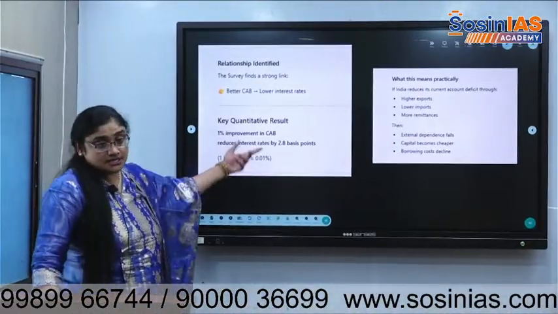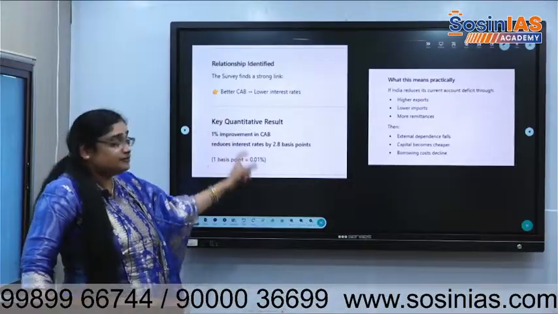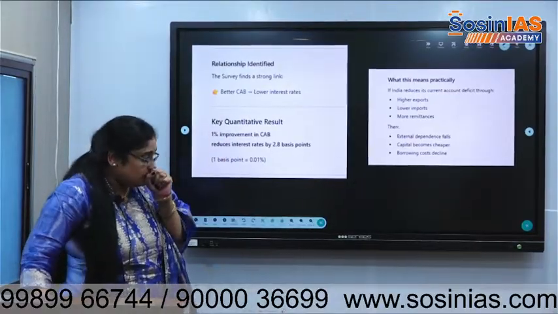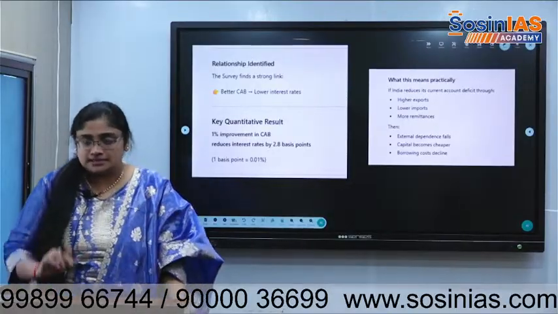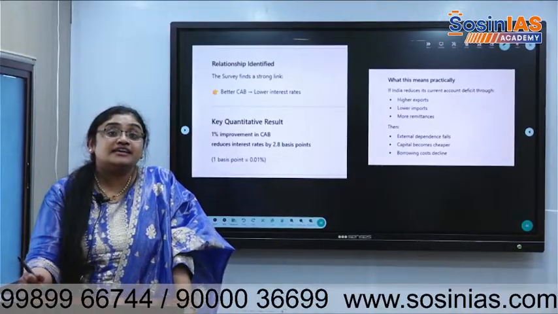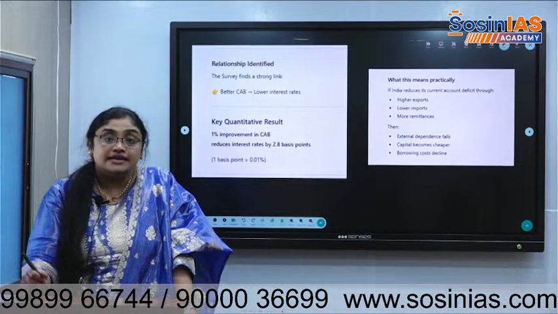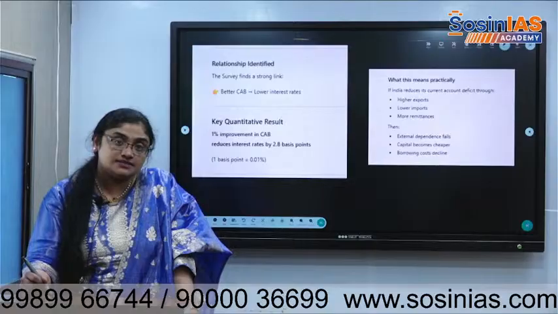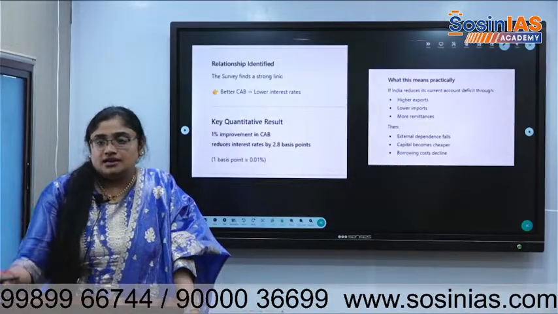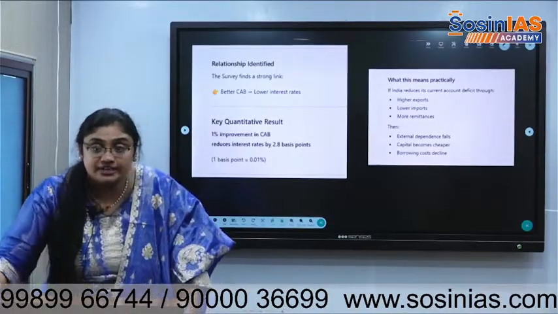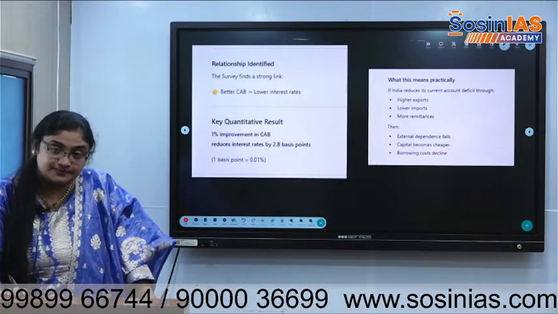So, write this in your notes: current account balance has a link with lower interest rates. Tomorrow in the prelims, they may ask, if there is a good current account balance, how will the cost of capital in India be? If the current account balance is positive, the cost of capital will be less or neutral. The cost of capital is high if there is a current account deficit. Yes, true. This is how the questions will be asked.